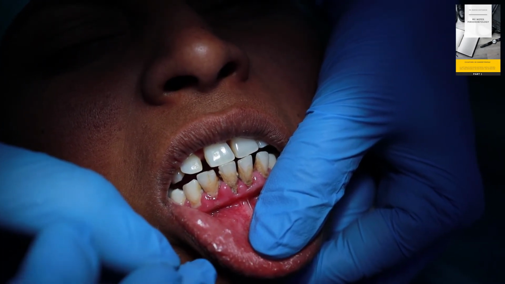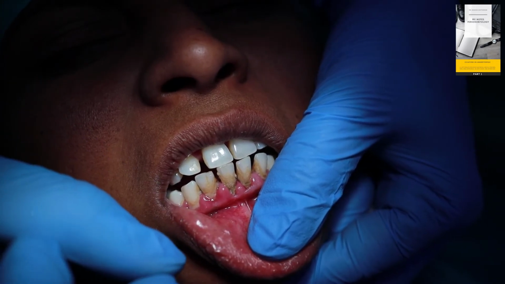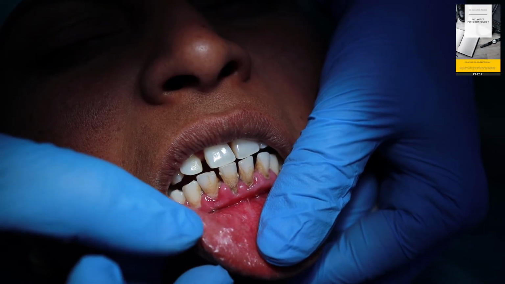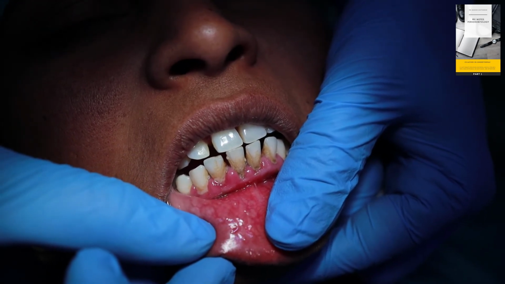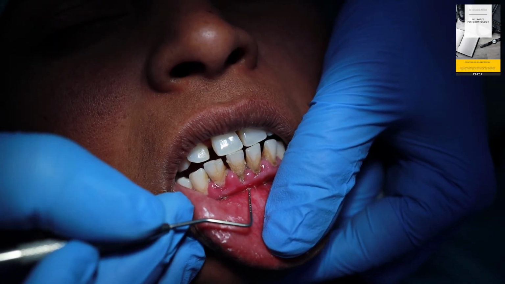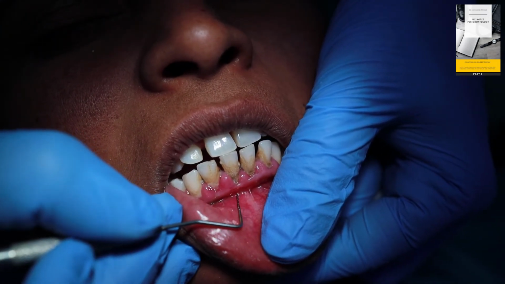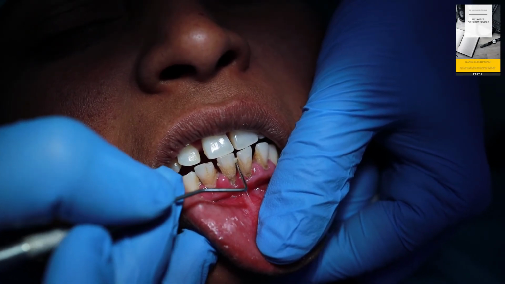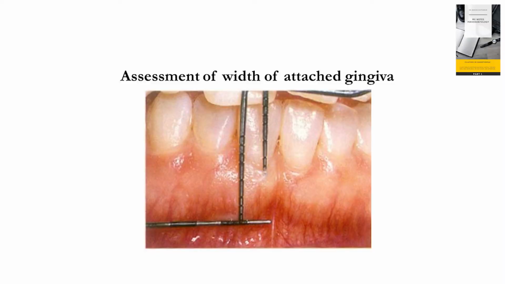The classification is class 3, because it depends on the predictability of the root coverage, and when we know that interdental bone is partially lost, that means complete root coverage is not possible in this case. So rather than taking into account its relation to the mucogingival junction, we are taking into account its relationship with the interdental bone.